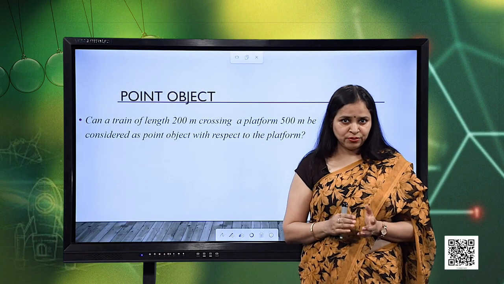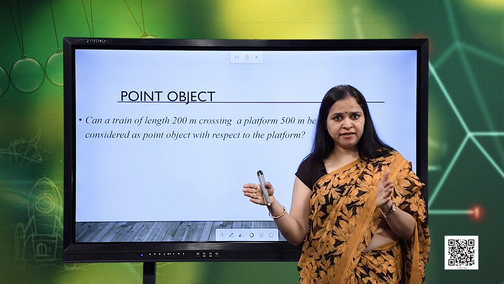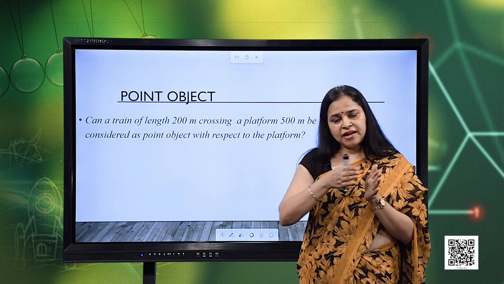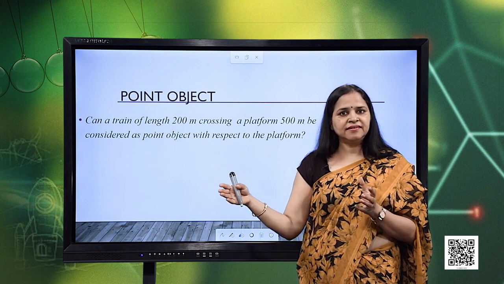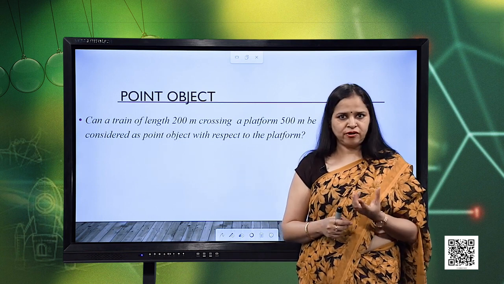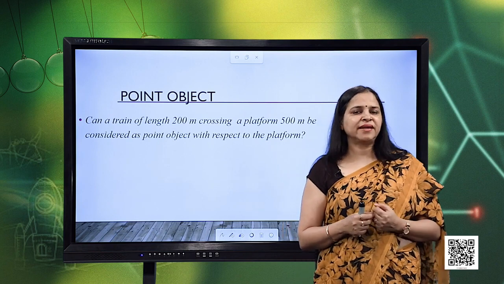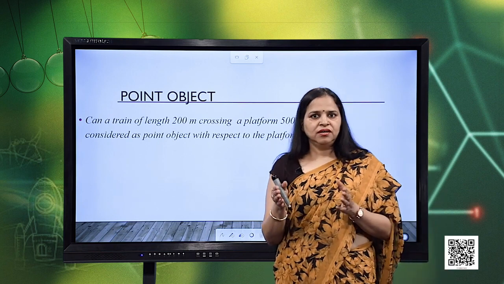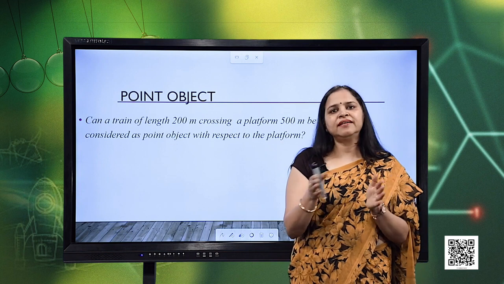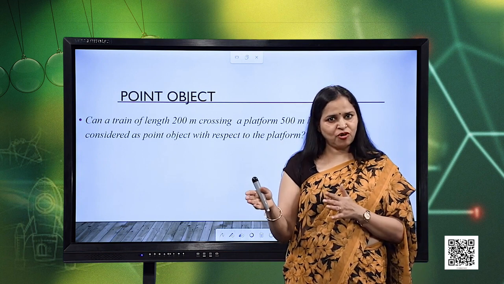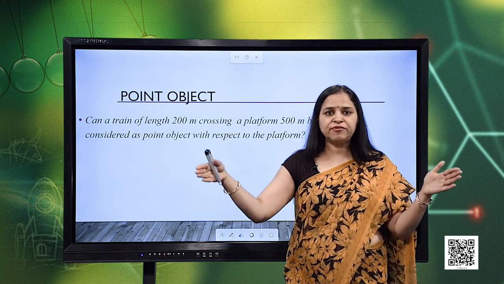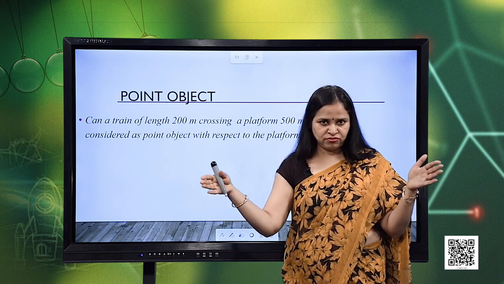If we can ignore the size of the object compared to the length of the path it travelled, then we consider the object to be a point object. For this I take some examples. Suppose a train which has a length of, let us say, 200 meters, travels a distance of 50 kilometers between two different cities or towns.